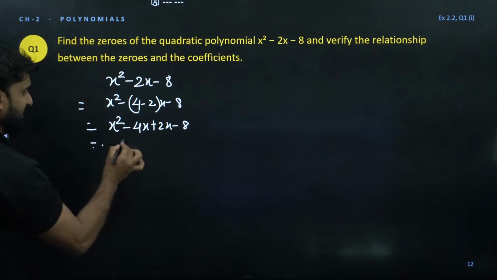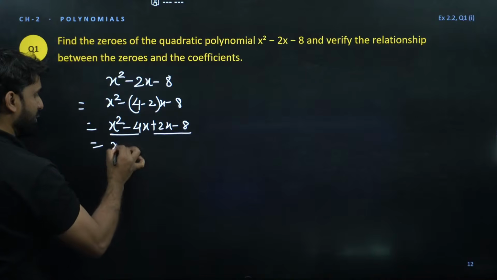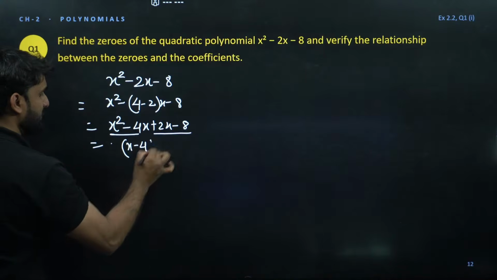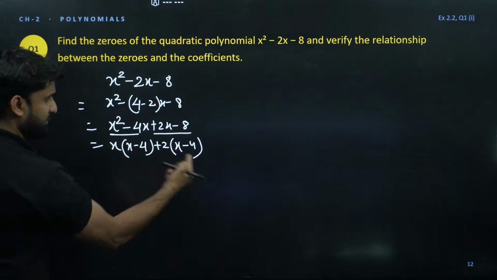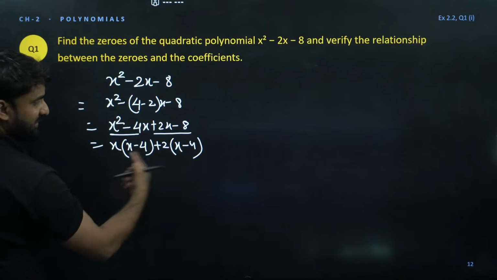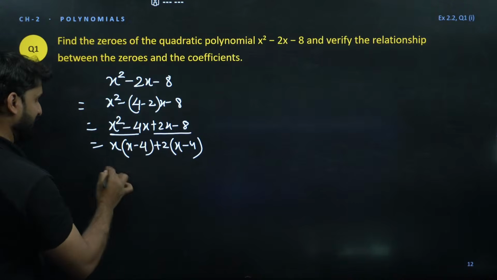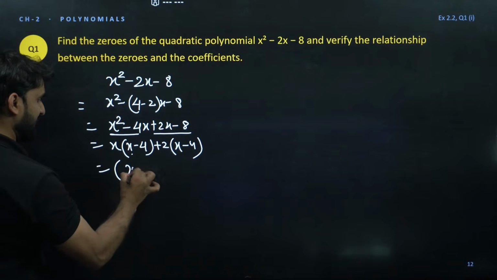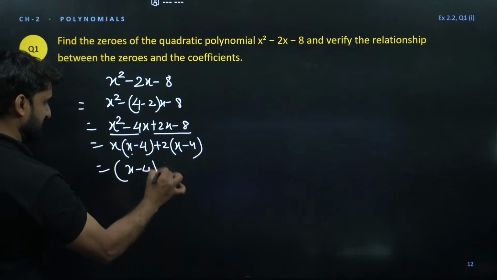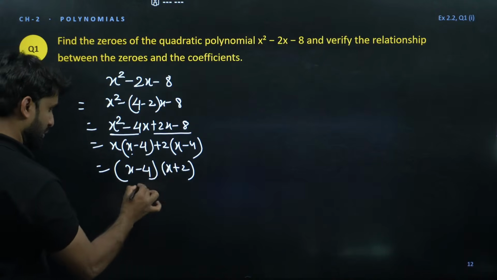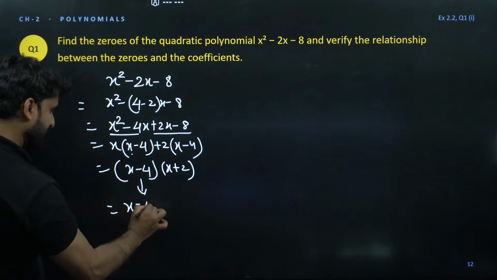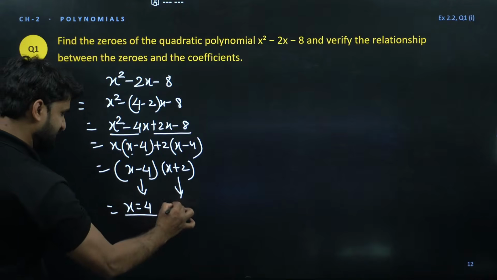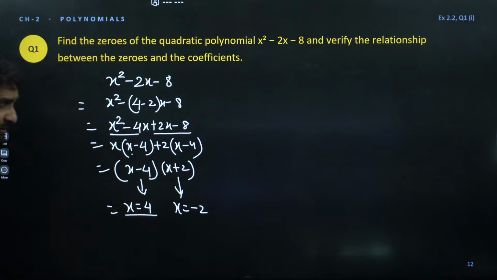So this is the pair. We can take x common here, so x minus 4. Now we can take 2 common here, so this is x minus 4. Both the brackets should be the same, identical. So we are getting identical brackets, and x plus 2 will be there. On taking this bracket equal to 0, we are getting x equals 4. On taking this equal to 0, we are getting x equals minus 2. So these are the zeros.